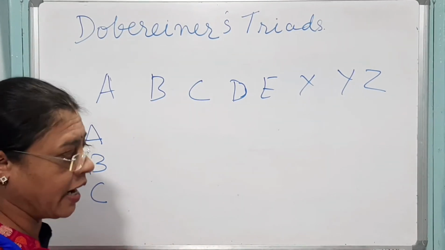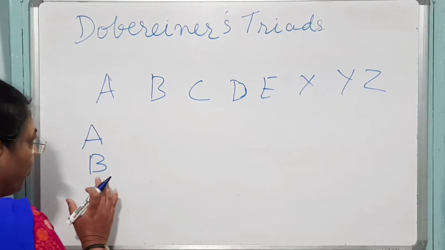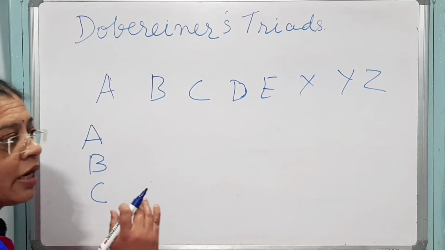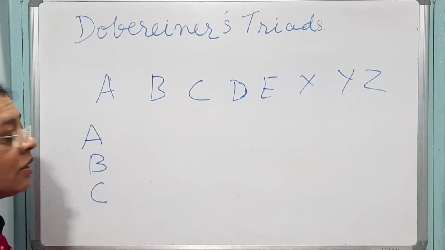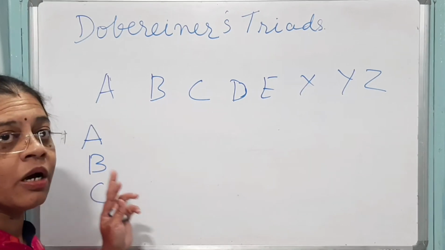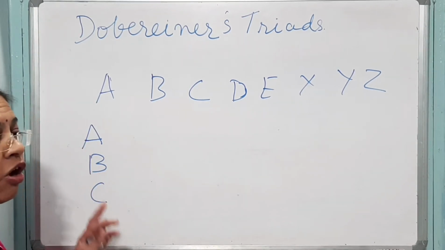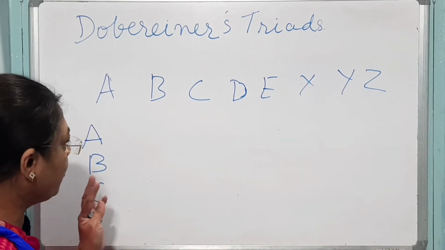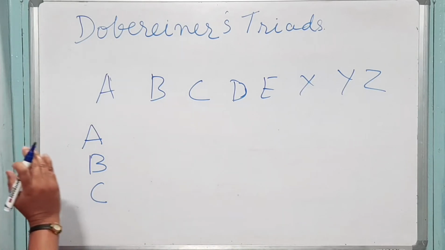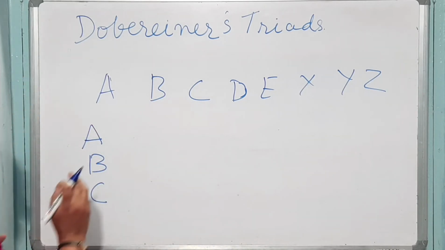He suggested that when we take 3 elements in a group and arrange them in increasing order of atomic masses, the atomic mass of the middle element is roughly the average of the first and the last. Now, let me illustrate Dobereiner's principle with an example.